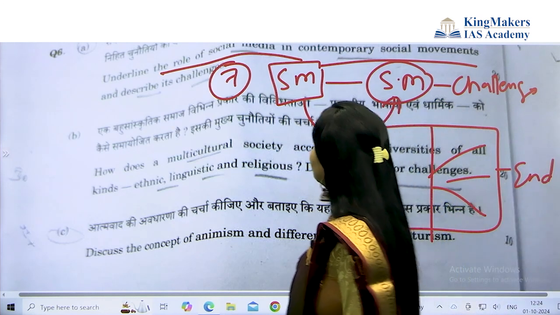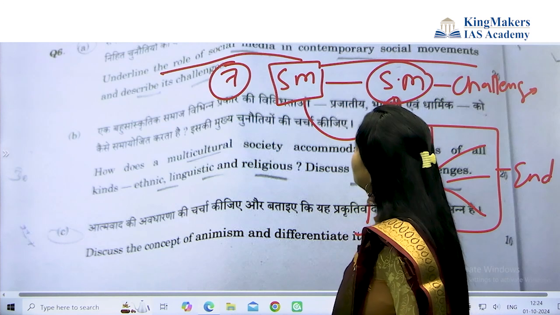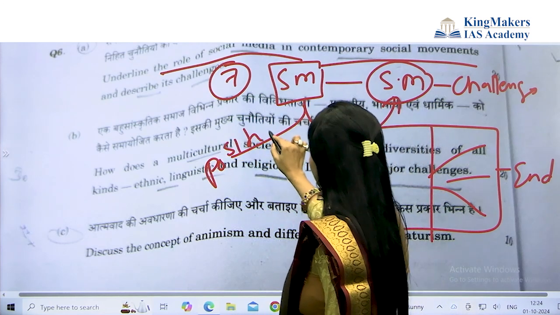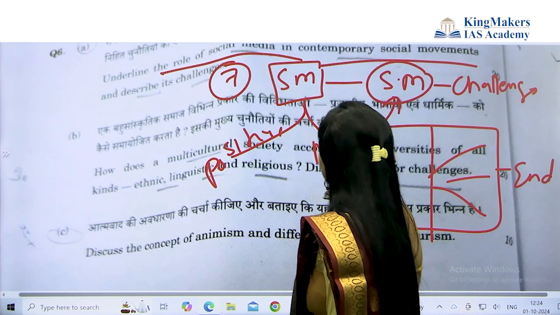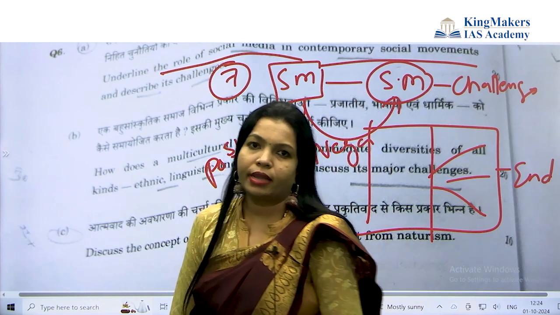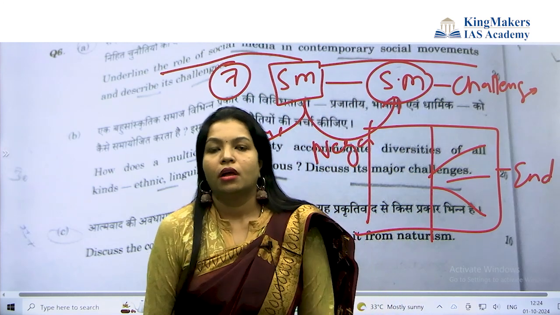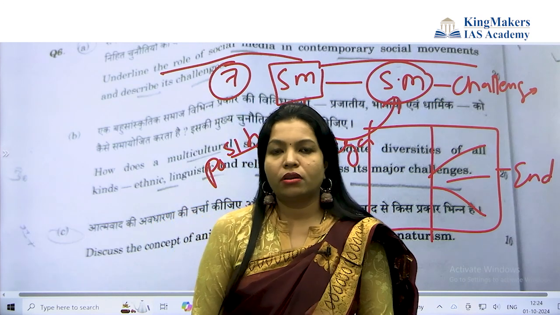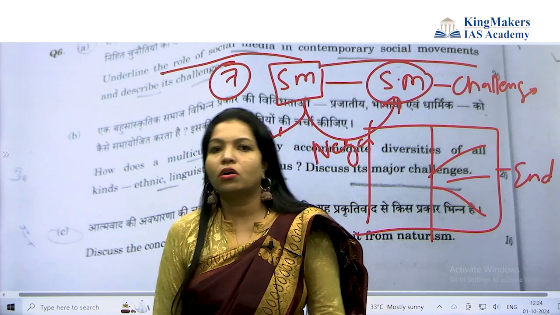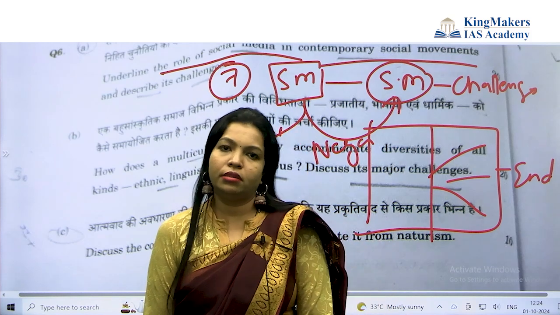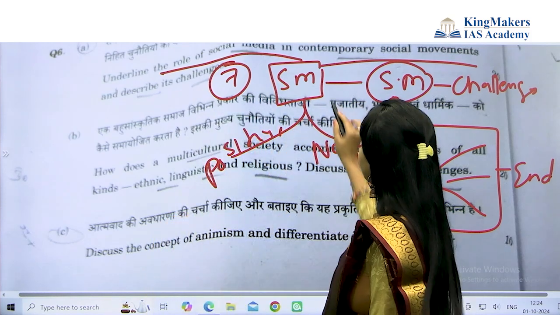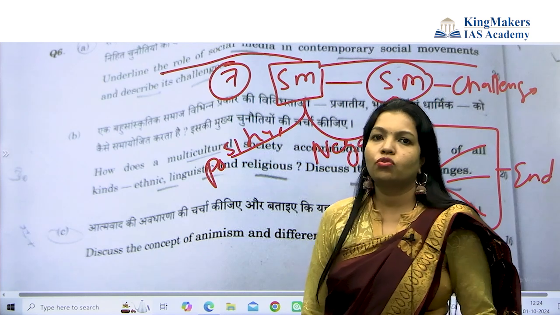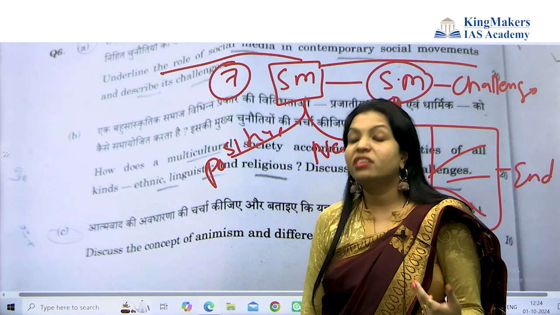Then, how social media plays a role in contemporary social movements. The role can be positive or negative. One of the reasons to start a social movement can be social media. Nowadays, if any movement starts in some other part of the world, you can say that social media is easily influencing it. Sometimes social media negatively impacts the social movement and causes disturbance in society.